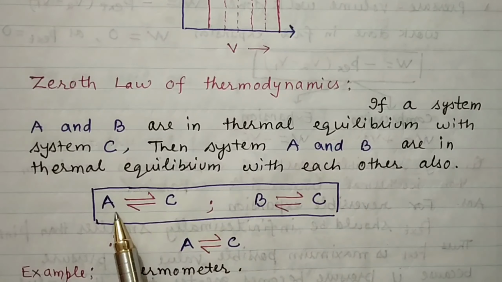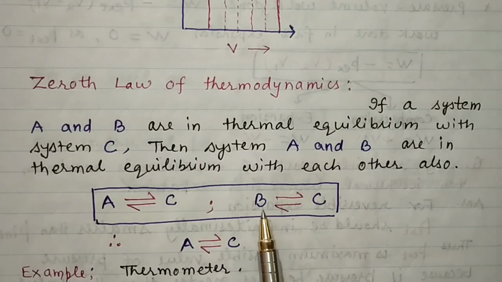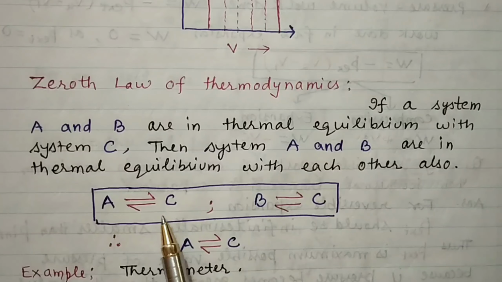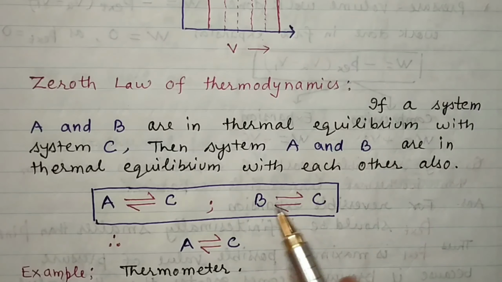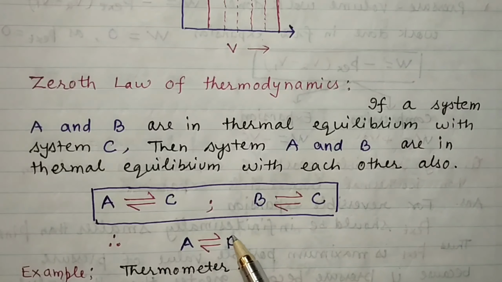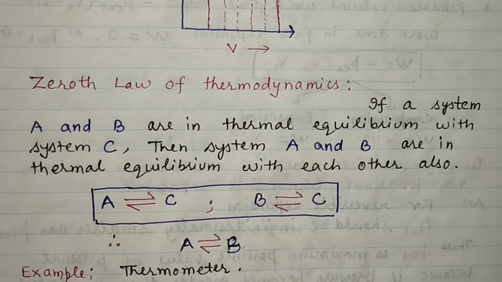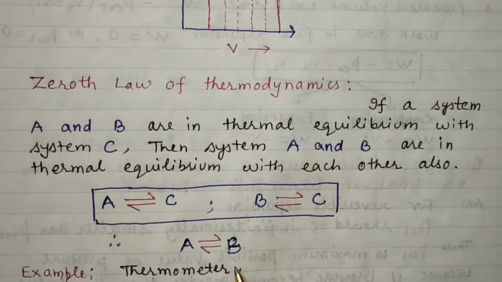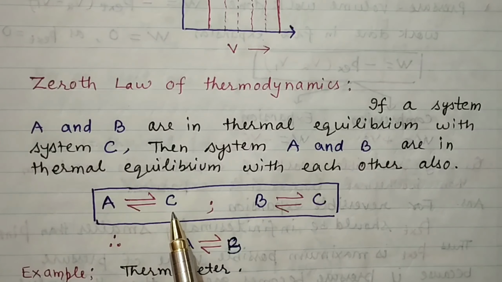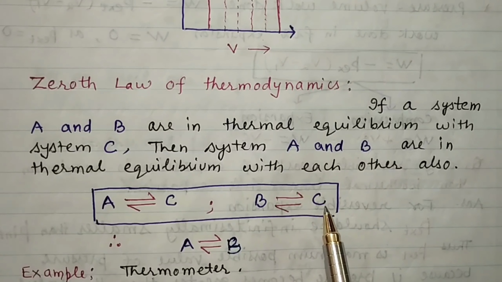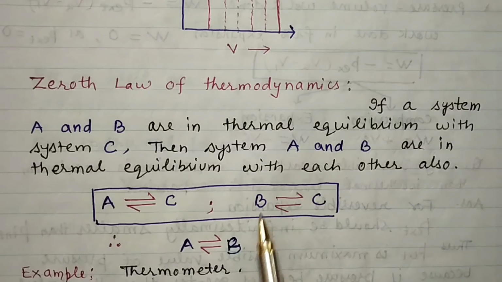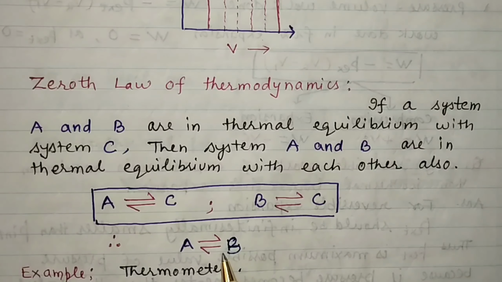So one can write: A is in thermal equilibrium with C, B is in thermal equilibrium with C, then A and B also will be in thermal equilibrium with each other. Because A is in equilibrium with C and B is in equilibrium with C, definitely A and B are also in thermal equilibrium with each other.